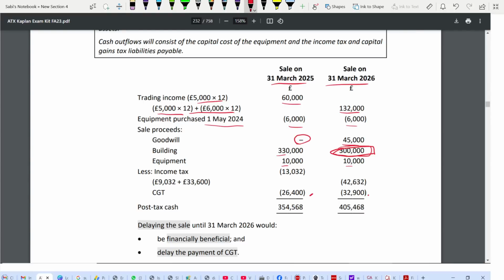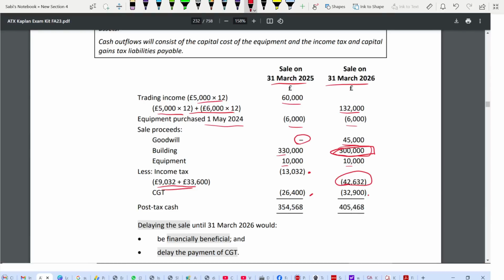And income tax is this, and then we add this to 25, 26, and this is your income tax for this. Already we have done this working. CGT also you will get it. Just carry it forward here and deduct, get your post-tax cash.